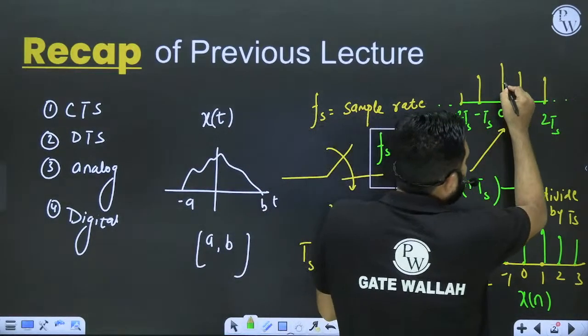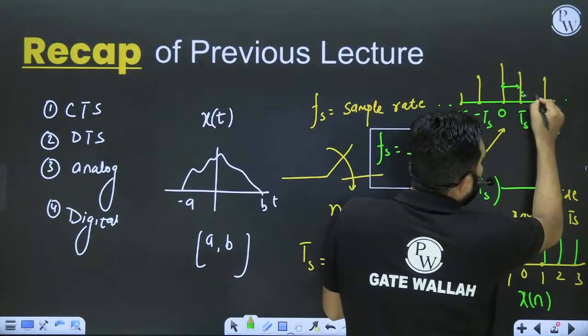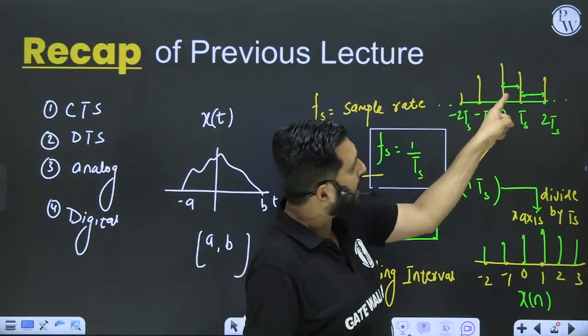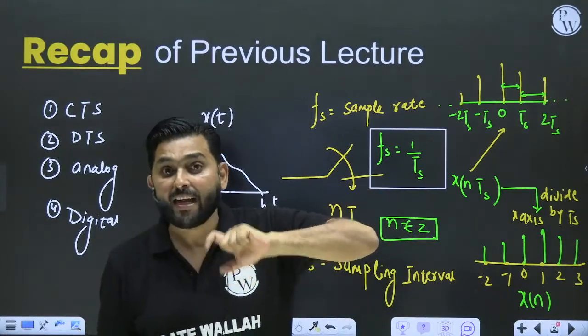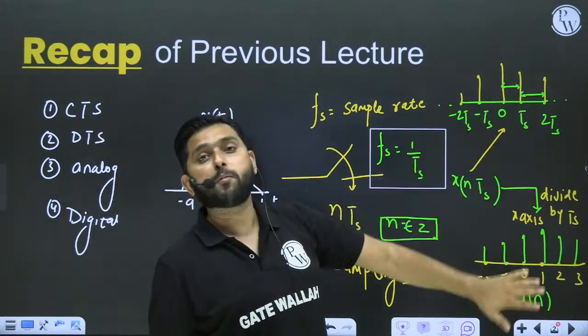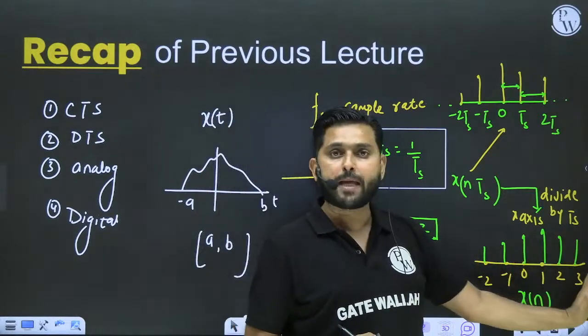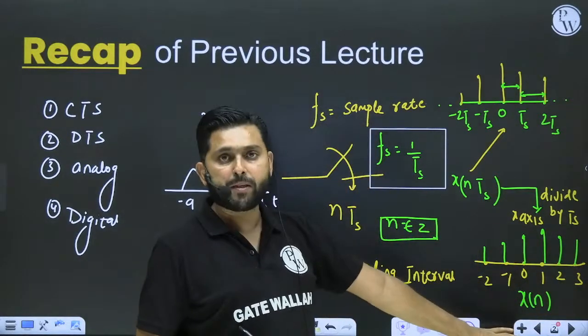The gap between two samples is a constant. That's why we call it uniform sampling. So we have uniform samples, and we call this x of n.